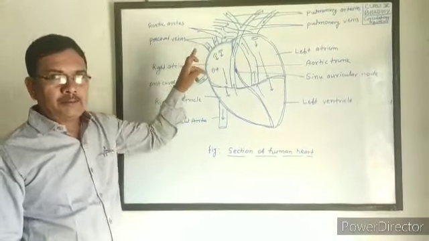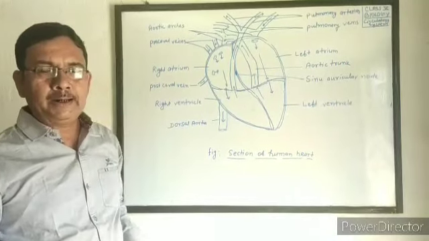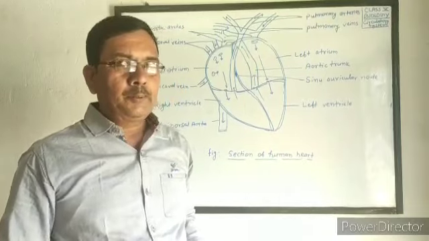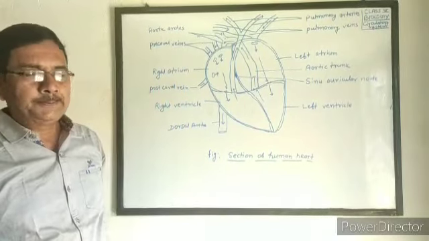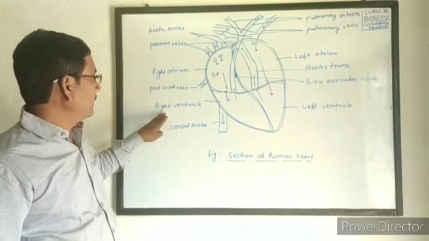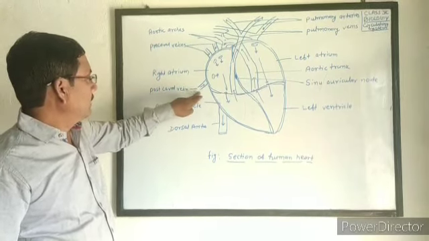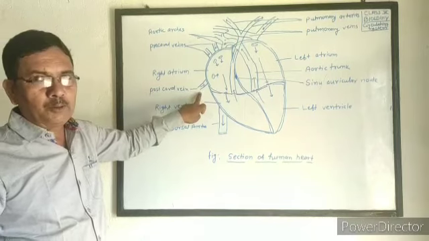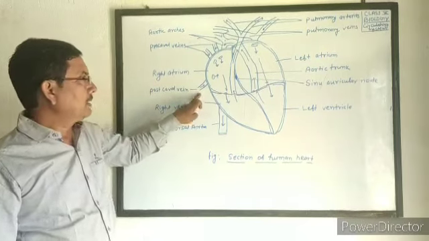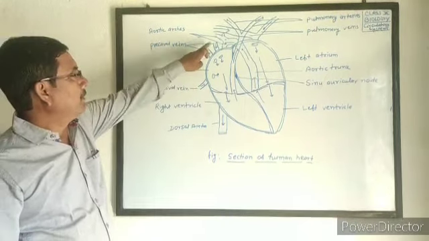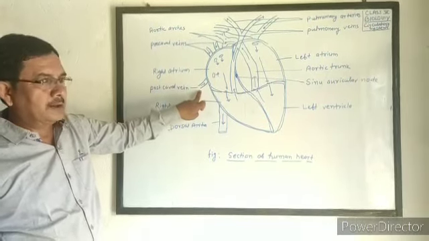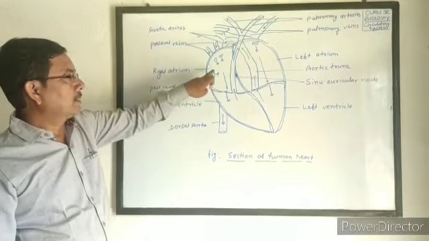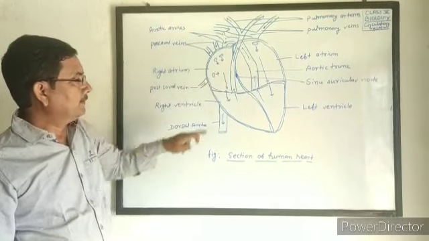The right precaval vein and left precaval vein bring impure blood from the right side and left side of the body, and the postcaval vein brings the blood from the lower side of the body. That means 3 large veins, 2 precaval and one postcaval, bring the deoxygenated blood from all parts of the body to the heart.